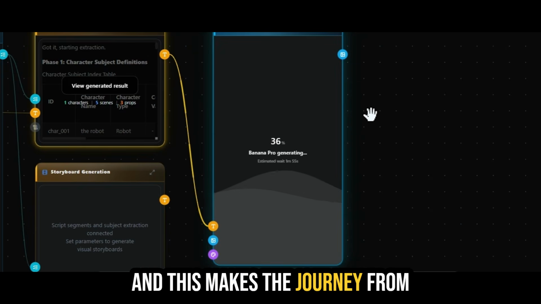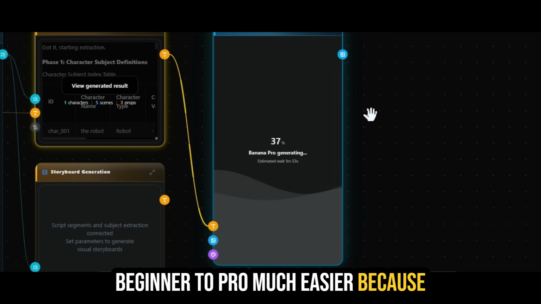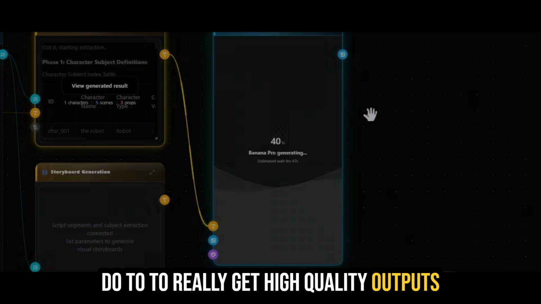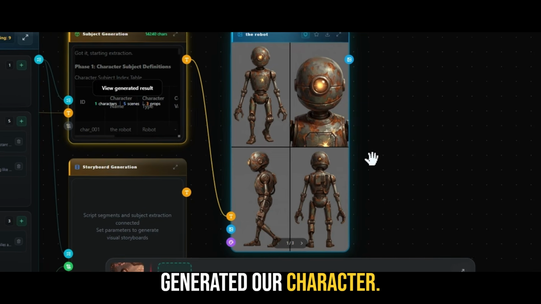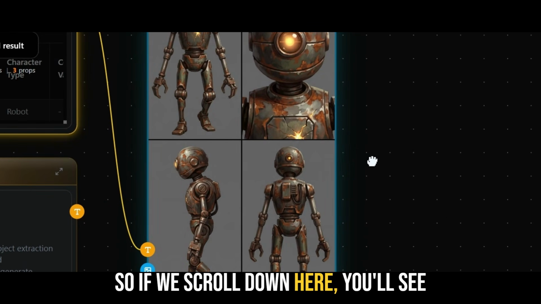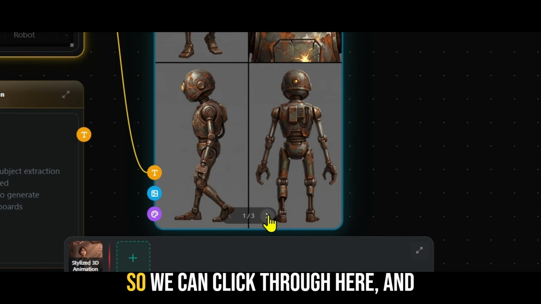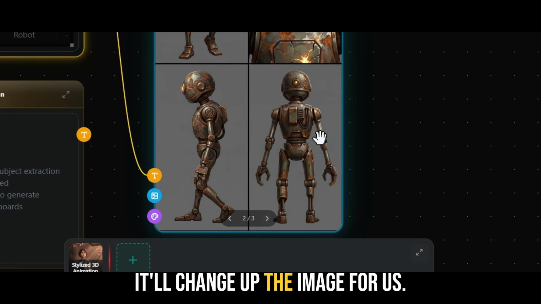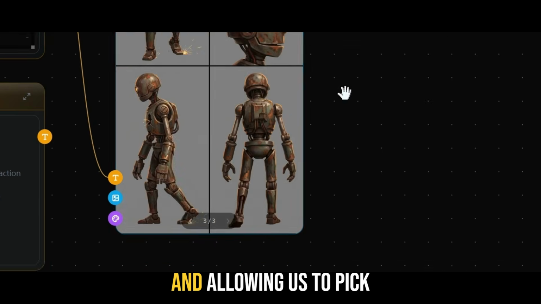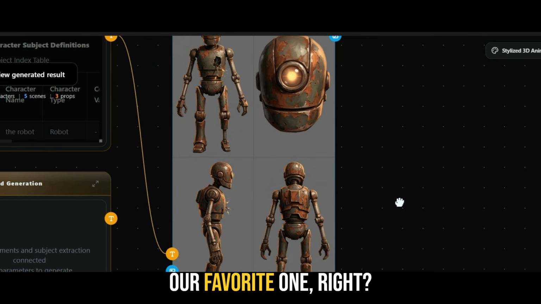And this makes the journey from beginner to pro much easier because you see step by step what you need to do to really get high quality outputs. So now we can see that it's generated our character. I asked it to generate 3 images. So if we scroll down here, you'll see this option here to click through. So we can click through here and it'll change up the image for us. So you can see it changed up the robot a little bit there. It's a different type and allowing us to pick our favorite one, right?